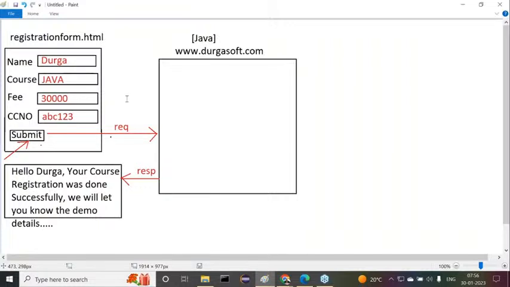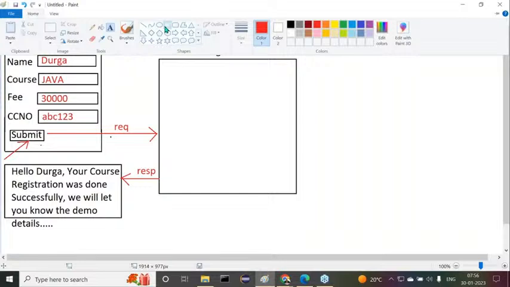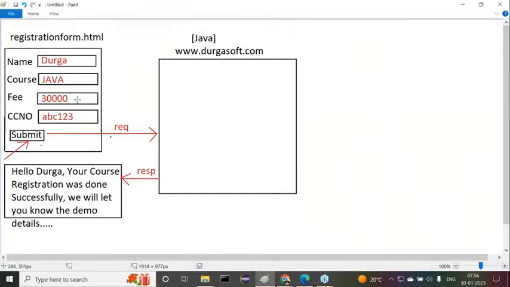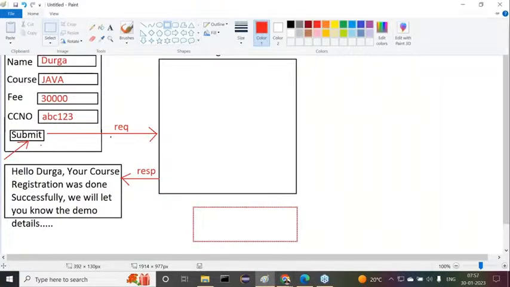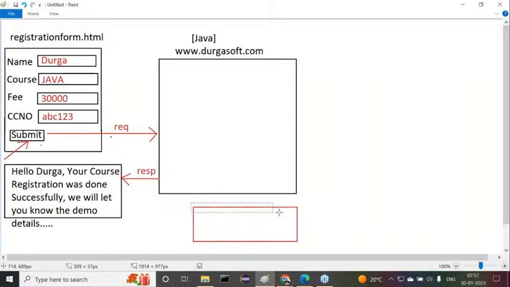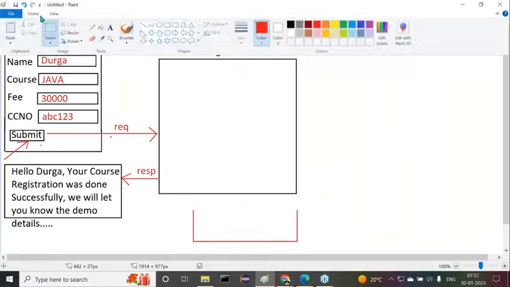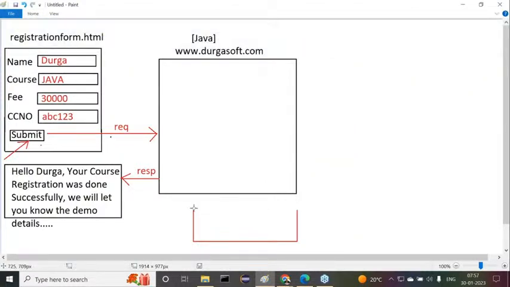Now let's come to the main point. When we submit a request to durgasoft.com with the data, what does durgasoft.com have to do? It has to get the data from the form, and it has its own database where it has to store the data.